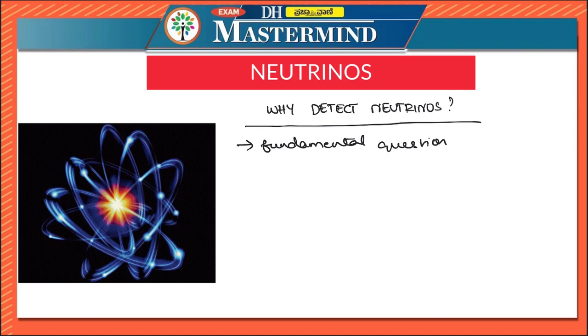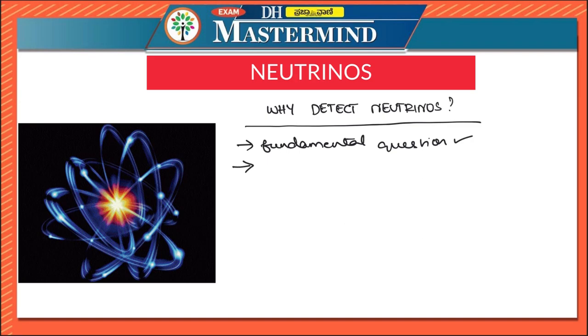We only have some partial answers regarding these things, but many details are still awaited from future experiments that involve neutrinos. So neutrinos are vital to find answers to some of the fundamental questions regarding the universe.